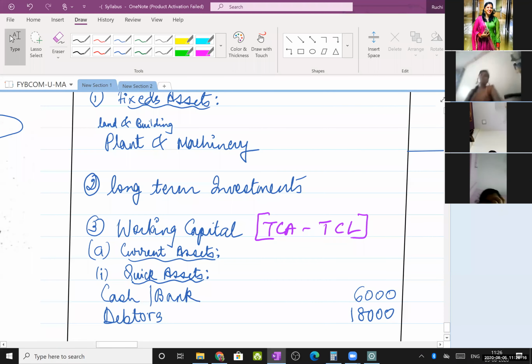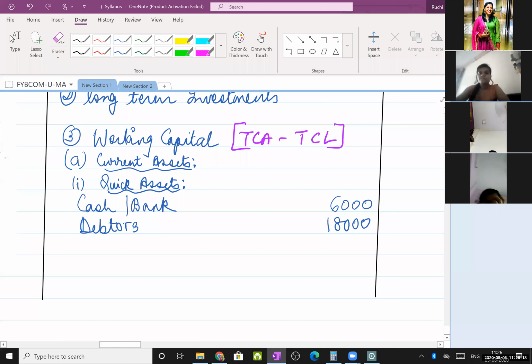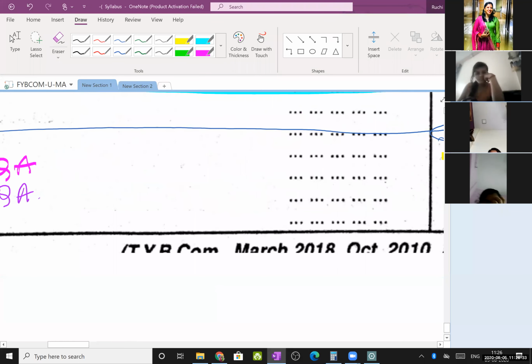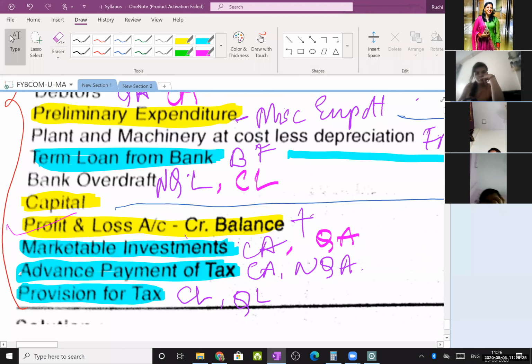Okay, point number two. So just write here marketable investments. What's the value of marketable investments? 10,000.